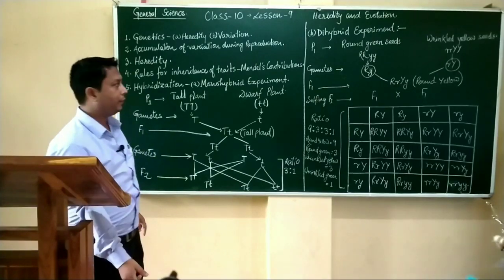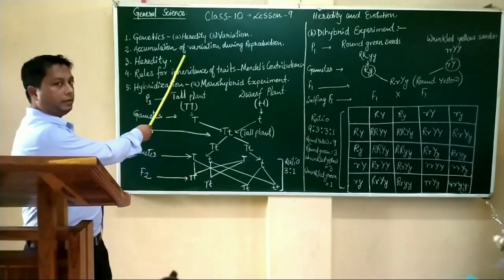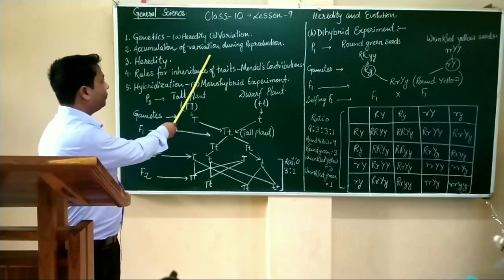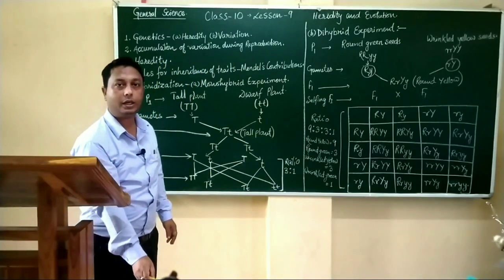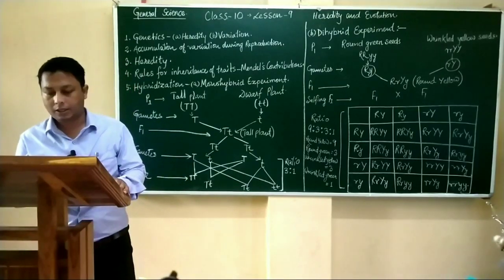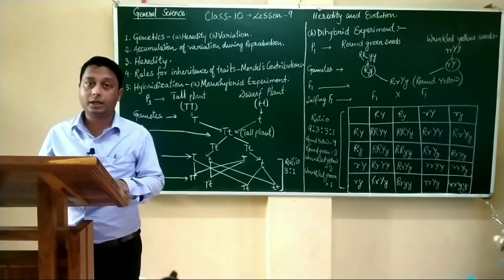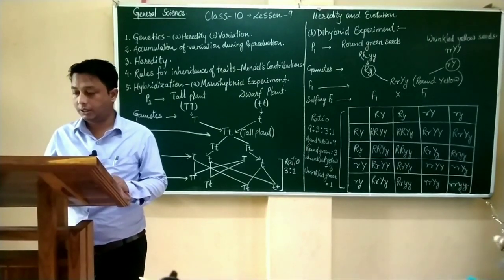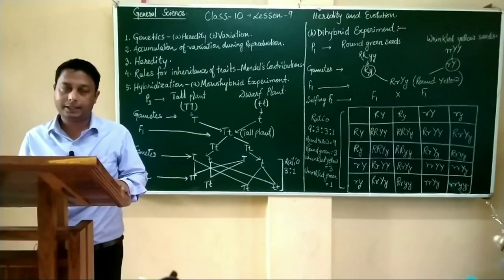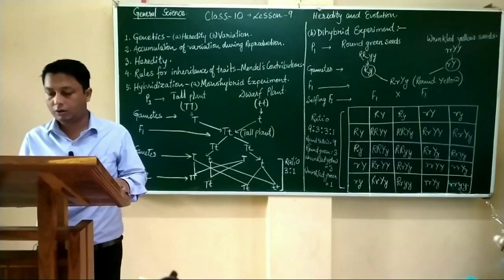Next, we'll learn about the second topic, that is accumulation of variation during reproduction. Variation appears during reproduction, whether the organism multiplies asexually or sexually.